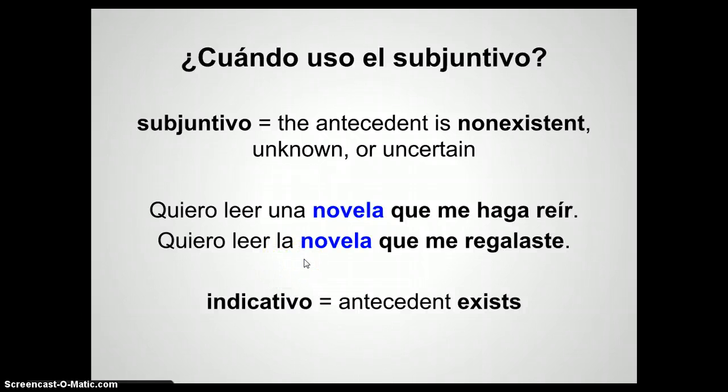So notice that this one has an indefinite article and it's unknown. This one has a definite article and it's known. That's not always the case, but usually that is something that lets us know if it needs to be in the subjunctive with the indefinite article or the indicative with the definite article.